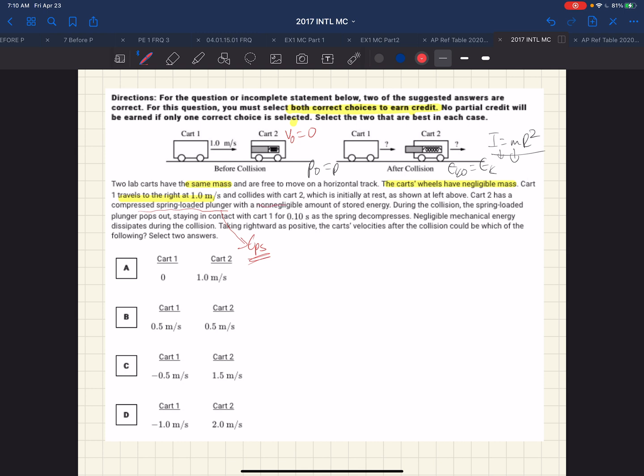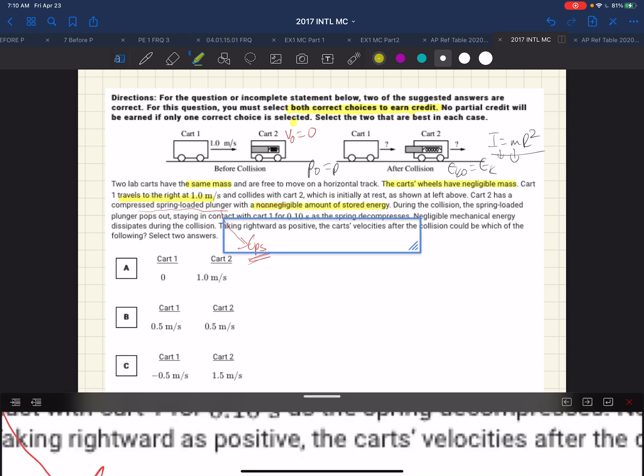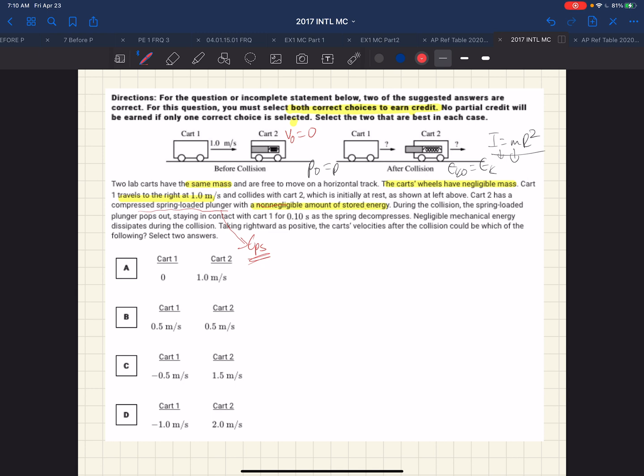Non-negligible amount of energy. So, of course, it's doing work on the system then. I'll even write that down. Work on the system. So, P0 does not equal P. During the collision, plunger pops out, staying in contact with the cart for 0.1010 second as the spring decompresses.